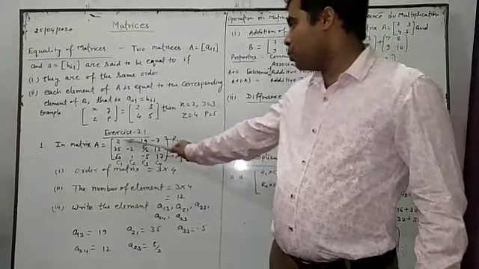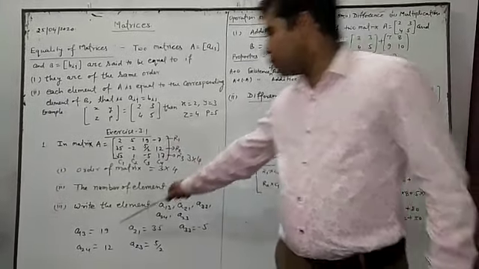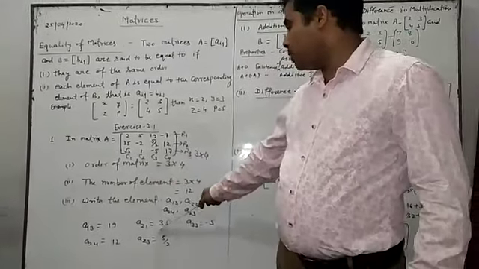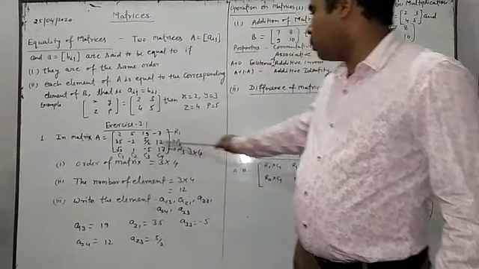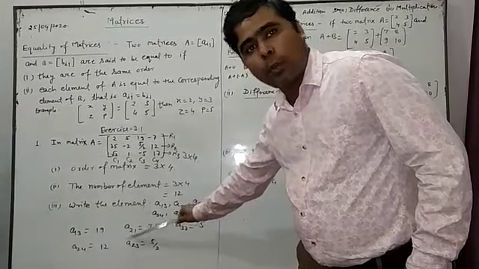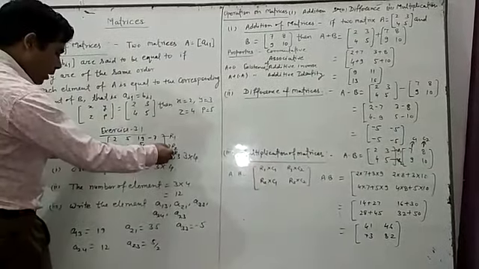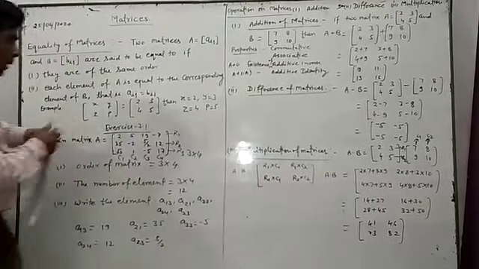a13, first row and third column, will be 19. And a21 means second row, first column. Now what will be the common element of the second row and first column? The second row is this one and the first column is this one, so the common element will be 35.